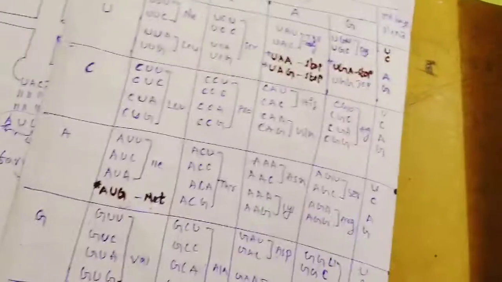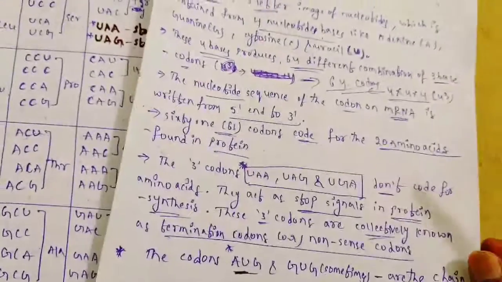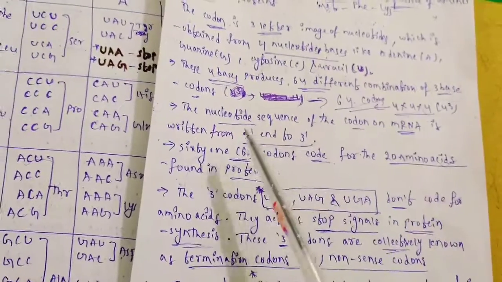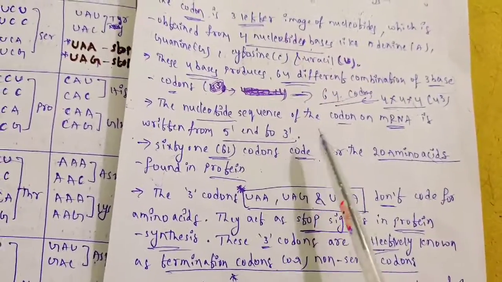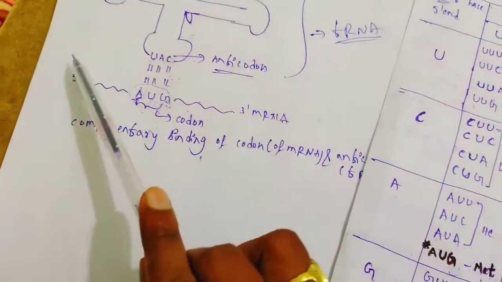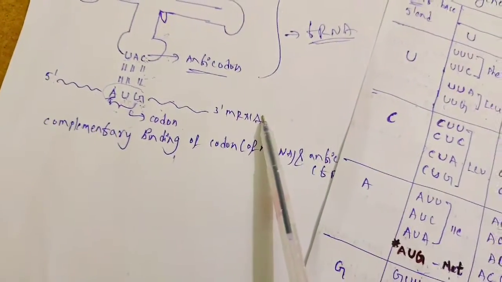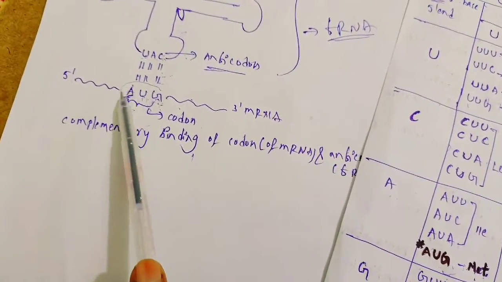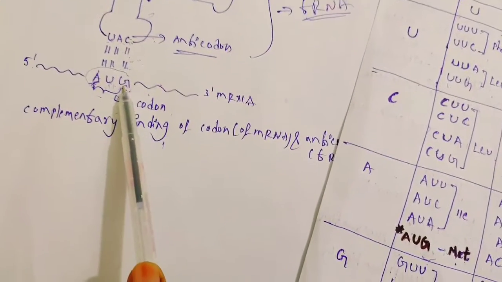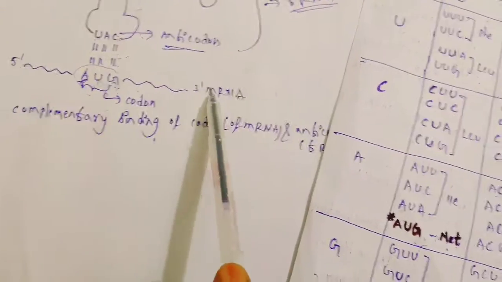You can see the nucleotide sequence of a codon on mRNA is written from the 5' to the 3' end. We know that the mRNA is read from 5' to 3' end only, where the first nucleotide base is considered the 5' end and the last nitrogenous base is considered the 3' end.